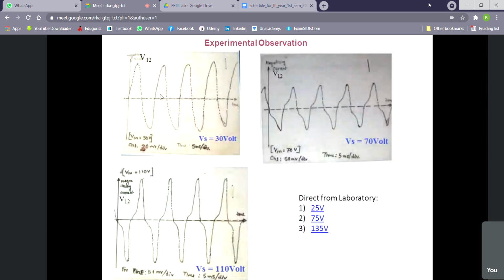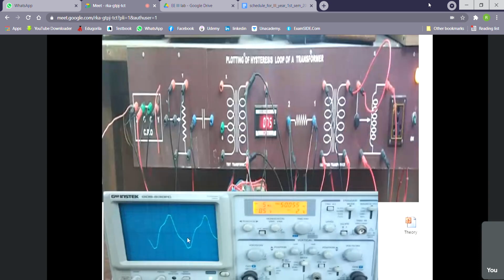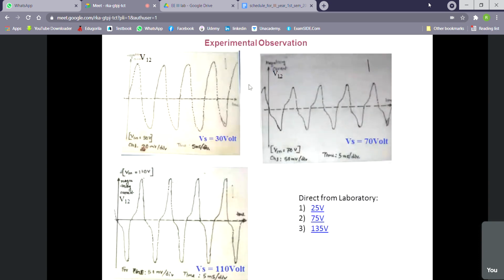So as some student has done in this way, I shall give you this type of figure. From there you will trace in this way. So what will be in the x-axis? V12. What will be in the y-axis? T. You must mark the x-axis and y-axis. This division you cannot mark because that is not available.